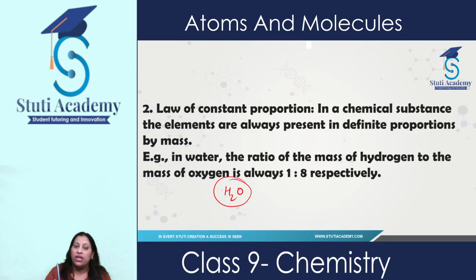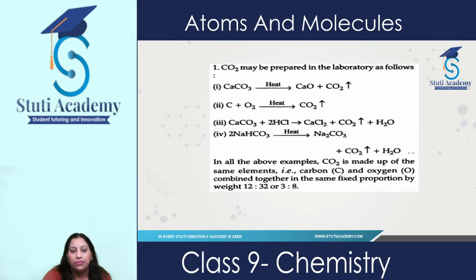Whether water exists in solid, liquid or gas form, or you take a sample of water from anywhere, from ponds, lakes, or rivers, the ratio of the mass of hydrogen to oxygen in water is always 1:8. This is according to the law of constant proportion.